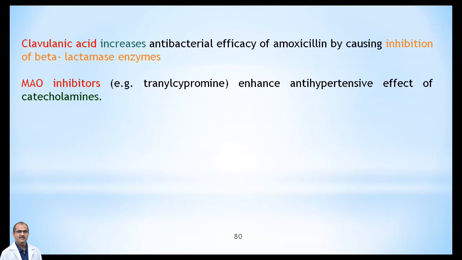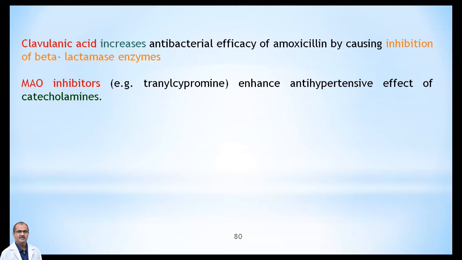The beta-lactamase enzyme is the one that destroys the penicillins. Amoxicillin is also a broad spectrum penicillin. So if you administer the clavulanic acid with the amoxicillin, then the beta-lactamase enzyme will be inhibited and the amoxicillin will act with more potentiation.